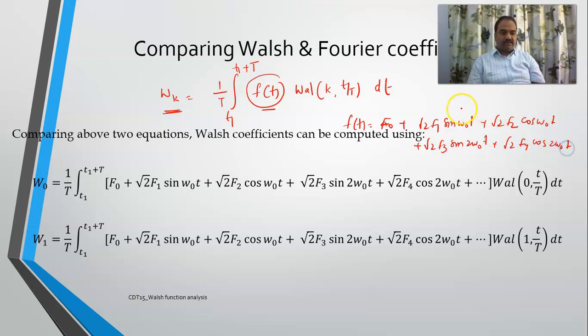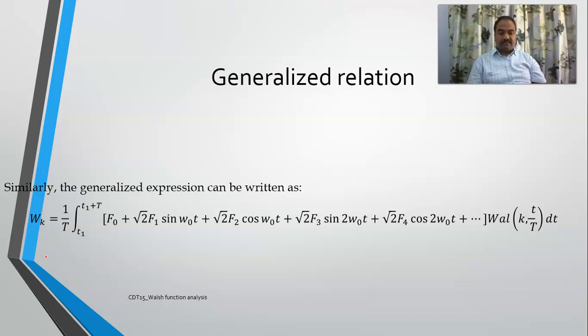So these two represent the fundamental component, and these two represent the second harmonic. Now I am just replacing f of t here, so this is the expression. Here I am replacing k is equal to 0, and here k is equal to 1. So if I generalize the expression, this is the term for wk.